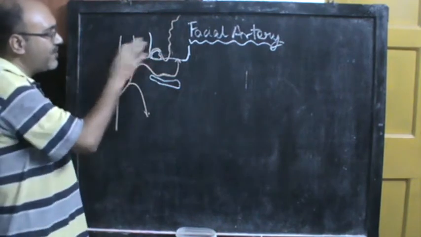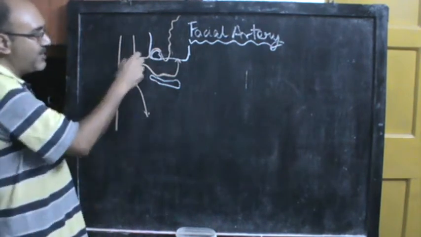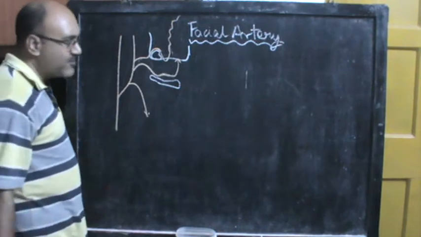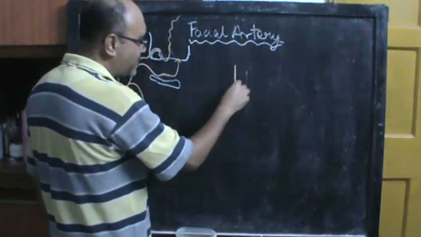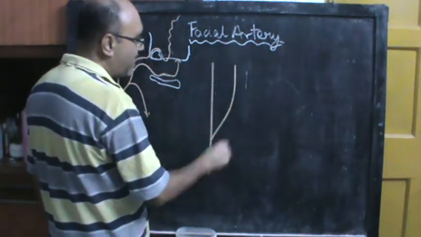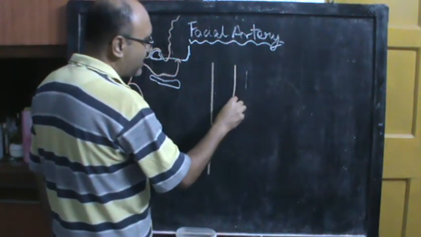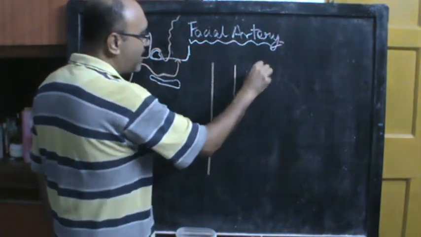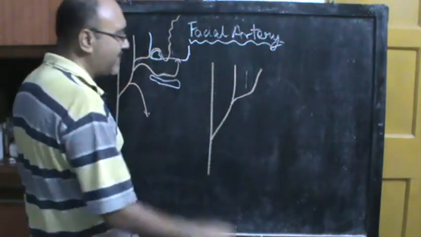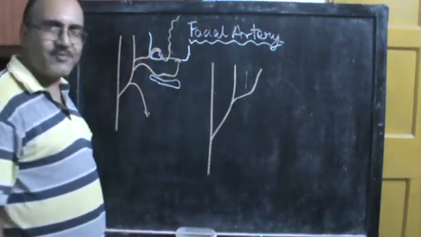Now, how are we going to correlate all this? First, let us take a look at the facial artery in the face. To draw an enlarged picture, suppose you have the external carotid artery and you have the facial artery going up in the neck. Now this facial artery in the neck gives off a series of branches.